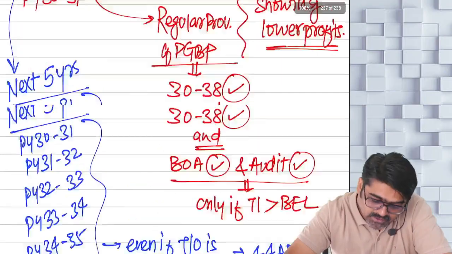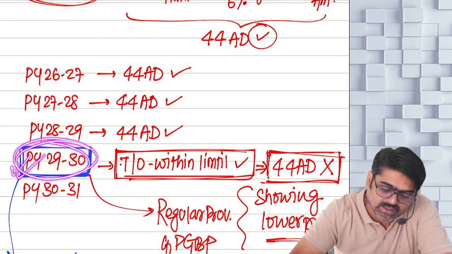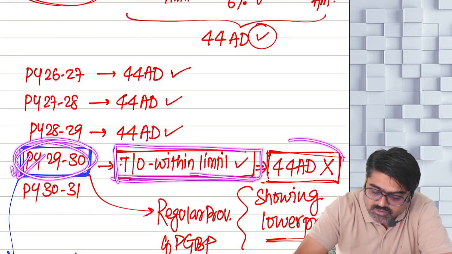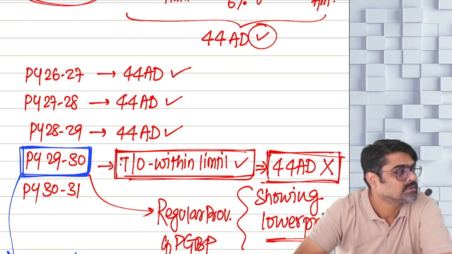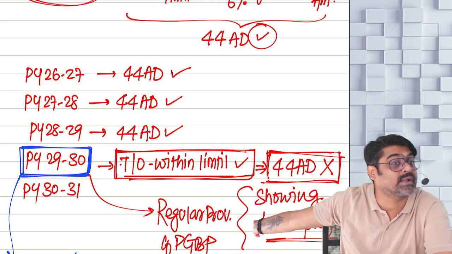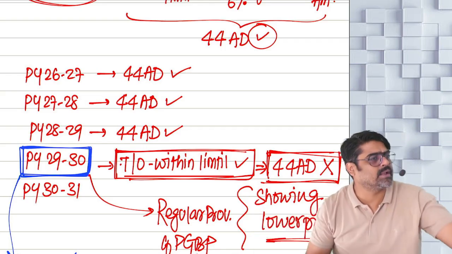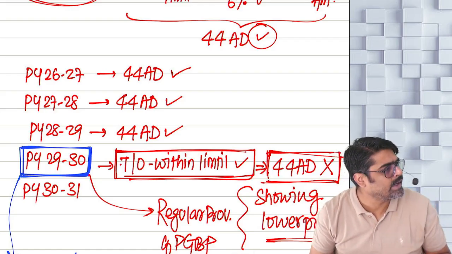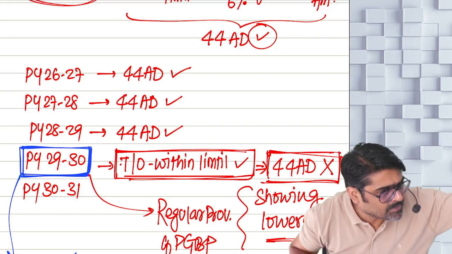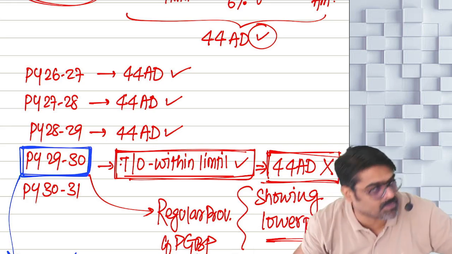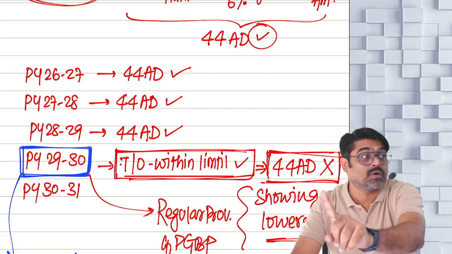What is the difference? Here, in the next 5 years, in the year 29-30, meaning in the fourth year, even if your turnover was within limits, you were not following, meaning voluntarily coming out showing lower profits. Yes or no? Then you cannot again come back in 44AD for the next 5 years. Understood now? Your turnover was within the limits. You should have followed 44AD. But did you follow 44AD? Did you show a minimum amount as your PGBP income? No. You were showing lower profits in that year. Then, next 5 years, you cannot follow 44AD.